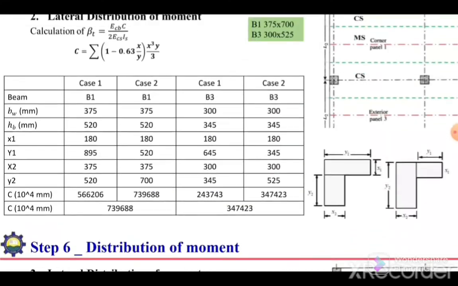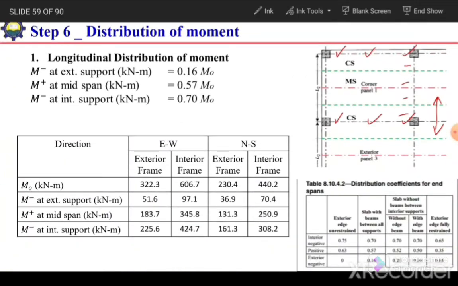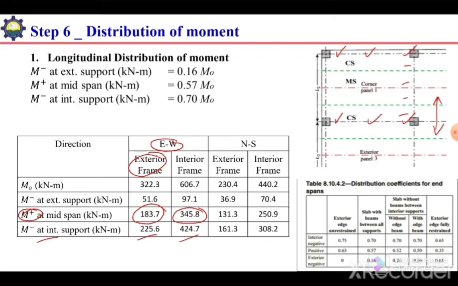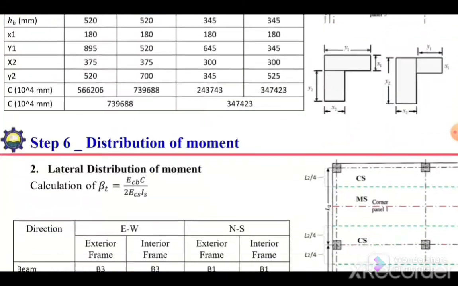In this table, M positive, east-west direction, exterior frame, it is 183.7, and for interior frame it will be 345.8. Similarly for M negative at interior spot, it will be 22.25 and 424. So we can recheck these values over there.